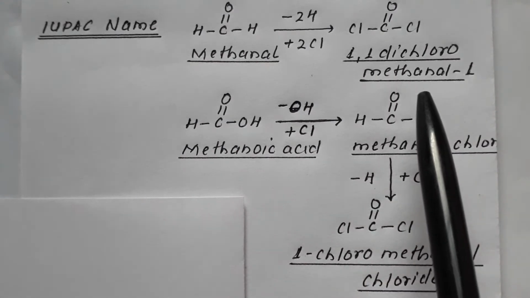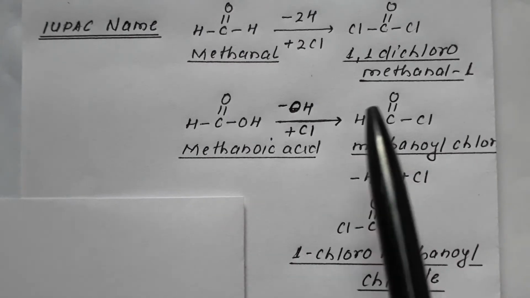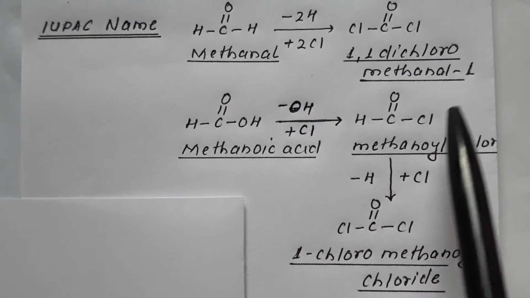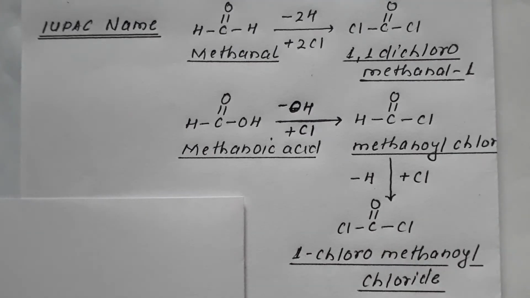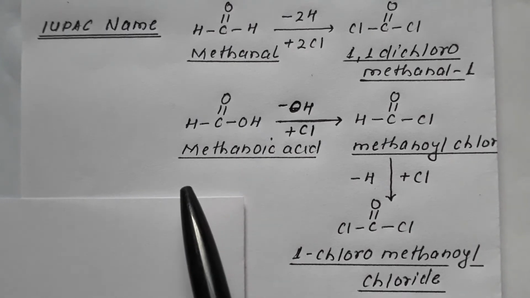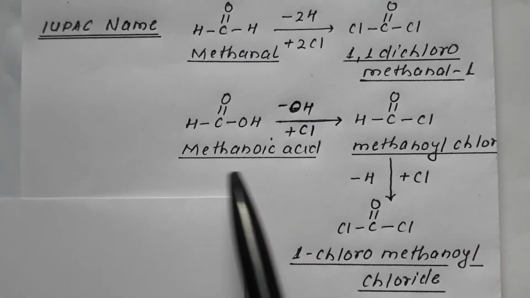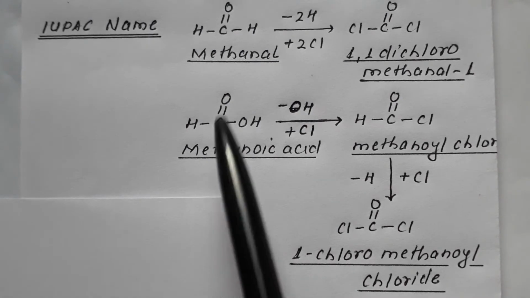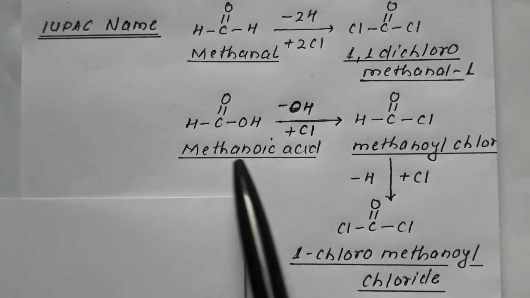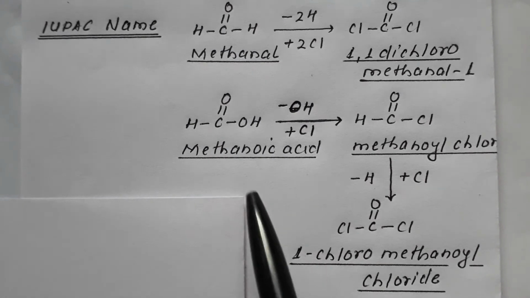This is one possibility. So what is the IUPAC name of carbonyl chloride? It is 1,1-dichloromethanal, the first IUPAC name. There is one more possibility. Suppose this compound is HC=OOH, which is termed as methanoic acid. One carbon, meth, single bond, an, acid is oic, methanoic acid.